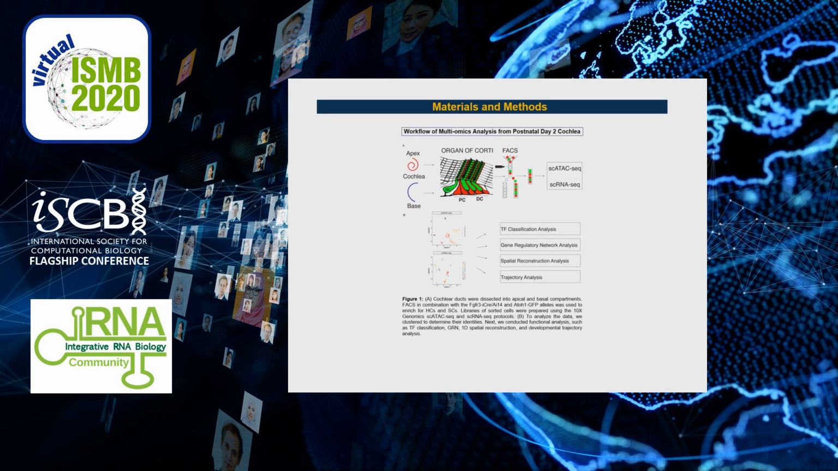For the experiment, we dissected cochlear ducts into apical and basal compartments. Then we used flow sorting to isolate individual cells and specialized hair cells and supporting cells. Libraries of sorted cells were prepared using the 10x single-cell ATAC-seq and single-cell RNA-seq protocols. To analyze the data, we clustered to determine their identities. Next, we conducted functional analysis, such as TF classification, gene regulatory network, 1D spatial reconstruction, and developmental trajectory analysis.